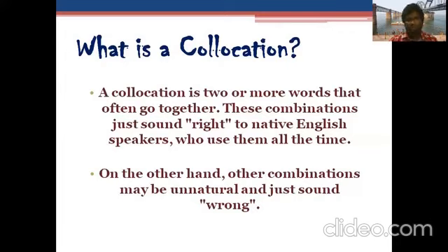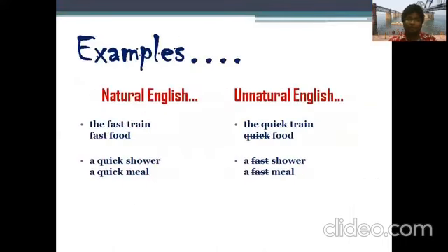Make sure that in the examination they will ask you, take it for granted: what is a collocation, and write at least 4 or 5 examples. Then you simply say that a collocation is nothing but two or more words that go together and form a single unit, so that they sound more natural. That is how you have to write when it comes to this part on collocation. And next, the best example.